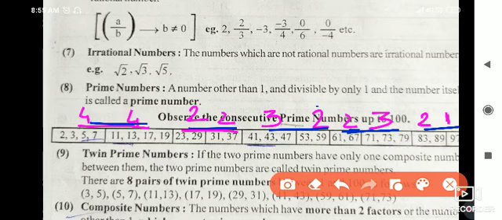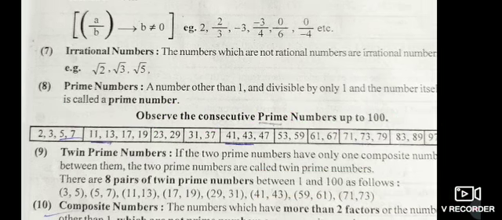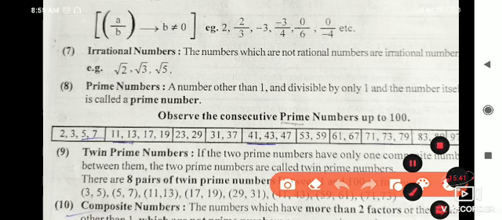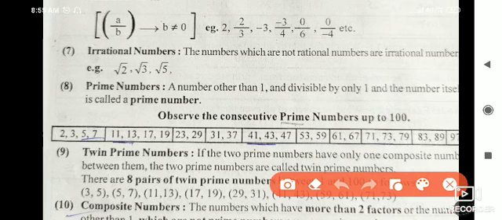Next we will see twin prime numbers. What are twin prime numbers? Prime numbers which have a difference of 2 are called twin prime numbers. If you see here 3 and 5, how much is the difference?